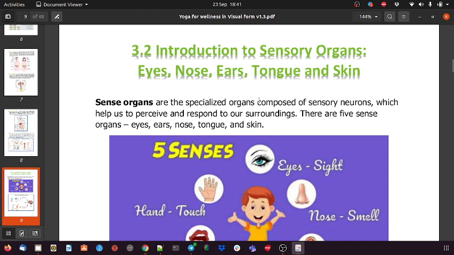Okay, so next, after the nine systems in our body, moving to the next part: why, in yoga, or in YCB, are we learning these nine body systems?